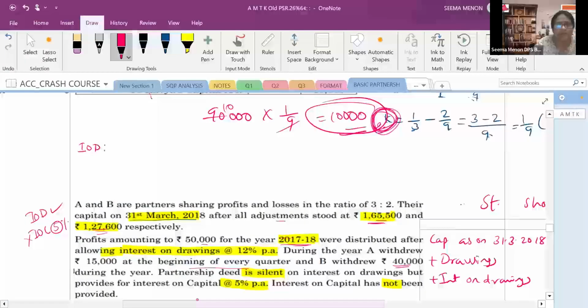IOD. IOD means two partners, A and B. So let's find out for A. For A, what is that? Interest on drawing in the beginning of the quarter. So I taught you the formula on the very first class. So at the beginning of every quarter, sorry. So 15,000 is the beginning of every quarter. How many quarter? 4 quarter. What is the interest charged? 12 by 100. Now beginning है तो what is the average?